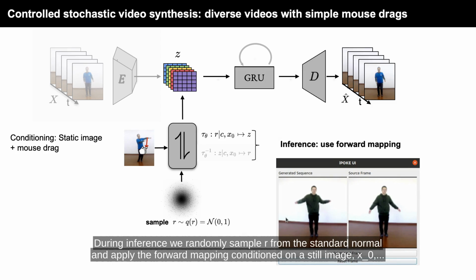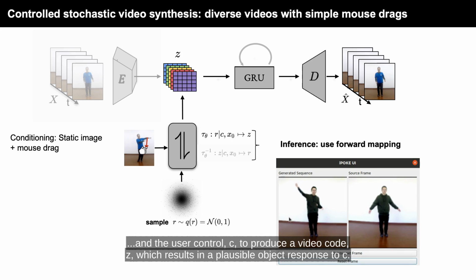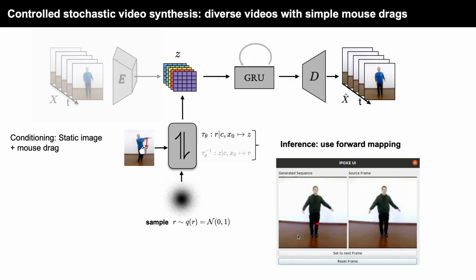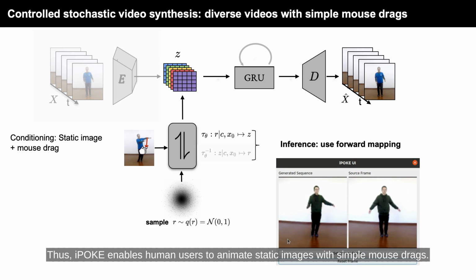During inference, we randomly sample R from the standard normal and apply the forward mapping conditioned on a still image x0 and the user control C to produce a video code Z, which results in a plausible object response to C. Thus, iPOKE enables human users to animate static images with simple mouse drags.